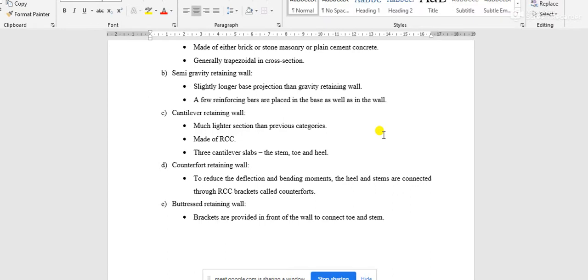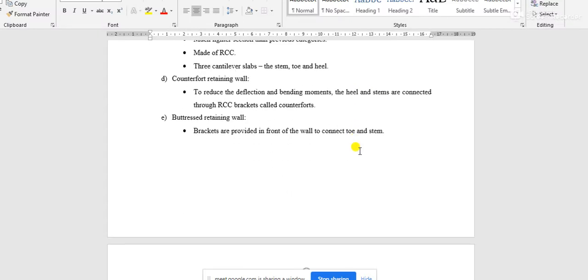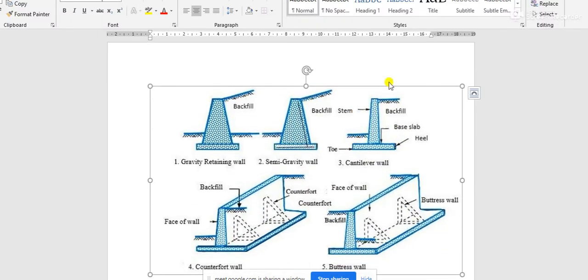Now, obviously, this cantilever wall is made of RCC, or reinforced concrete, and the total required cross section and all the bars are designed mathematically on the basis of structural analysis.